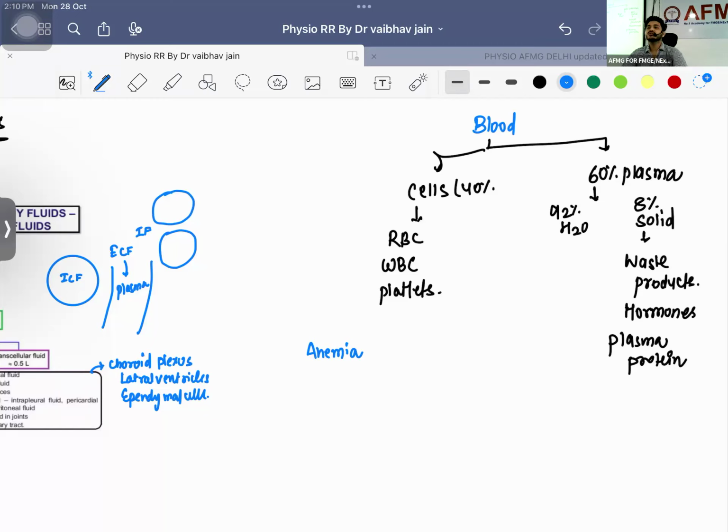So what we are going to do whenever there is a decrease in the hemoglobin, we are going to do CBC. After CBC, we will identify how much is the hemoglobin. If the level of hemoglobin is like 5, we need to make it 7. How can we make it 7? With the help of how many units of blood? 2 units of PRBC. Remember, 1 unit of PRBC is going to increase hemoglobin by 1 gram percent.